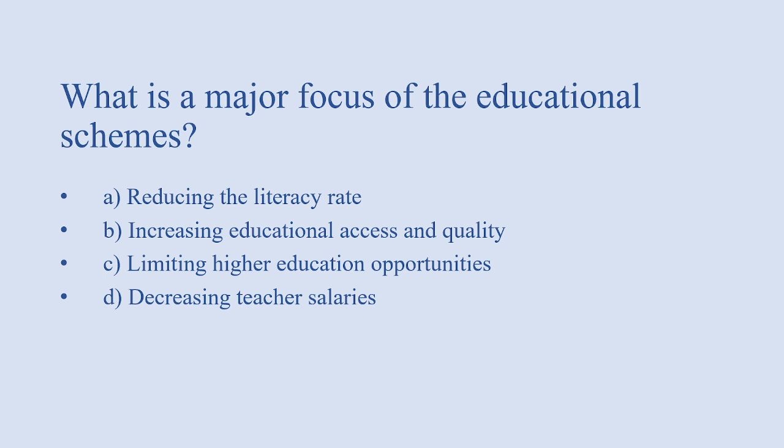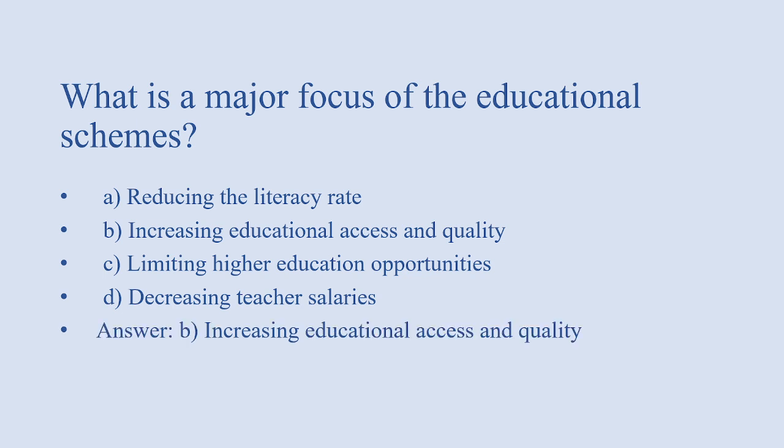Next, what is a major focus of the educational scheme? Options: reducing the literacy rate, increasing educational access and quality, limiting higher education opportunities, decreasing teacher salaries. Answer of this question is option B, that is increasing educational access and quality.